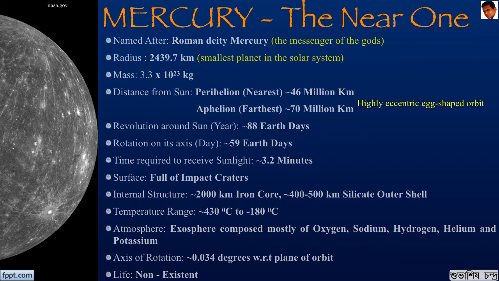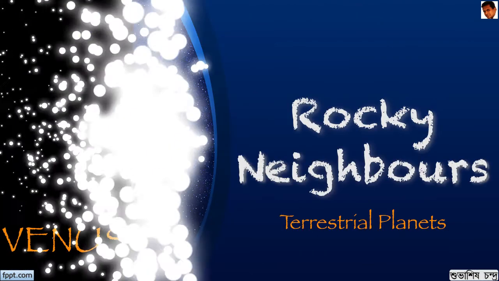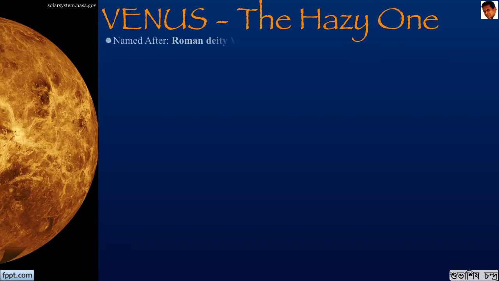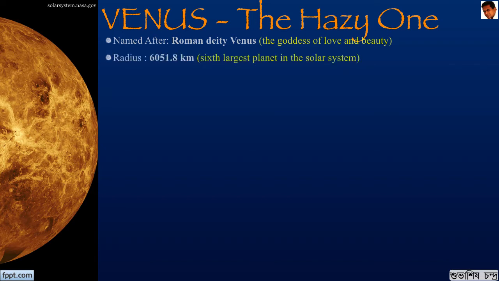The next planet in our journey is Venus or Shukra. Venus is named after the Roman deity Venus, who is the goddess of love and beauty. The radius of Venus is about 6052 kilometers, making it the sixth largest planet in the solar system. Its mass is about 5 into 10 to the power of 24 kgs. This mass and the radius is almost comparable to our own Earth, and hence it's also called Earth's twin sister.